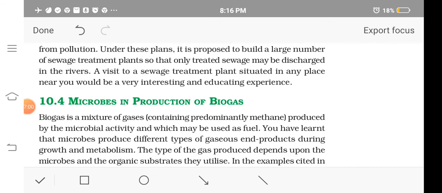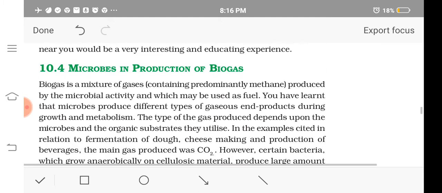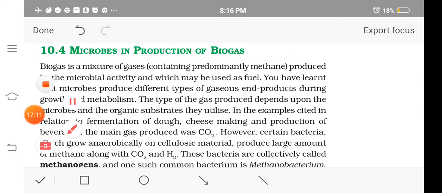So what does biogas mainly contain? Methane. Along with methane, it contains carbon dioxide, hydrogen, etc. The type of gas that is produced depends upon the microbes and the organic substrate they grow on. For example, we have studied the fermentation of dough or cheese making, etc.